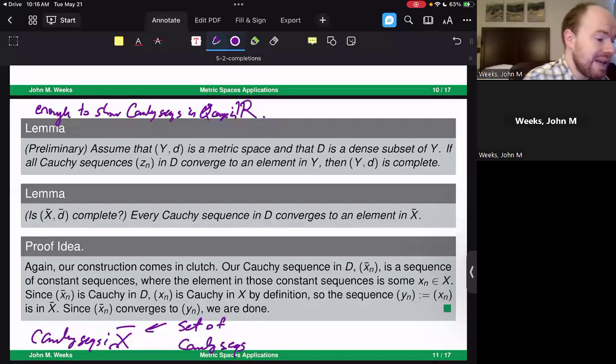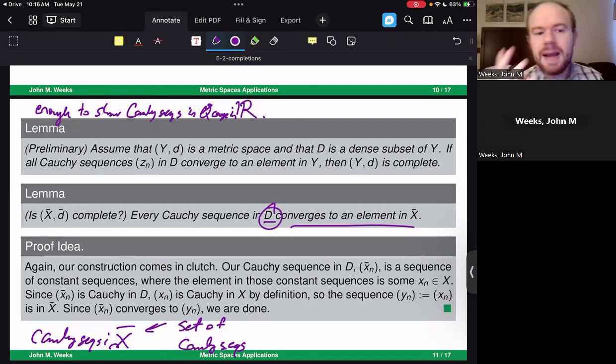Every Cauchy sequence in D, the set of all constant sequences that we've been talking about, converges to an element in X bar. Since we know that this is a dense subset, we can utilize this lemma to answer the question, is X bar, D bar complete? So indeed, that's going to be working out here. So our construction comes in clutch. It's a huge thing here.